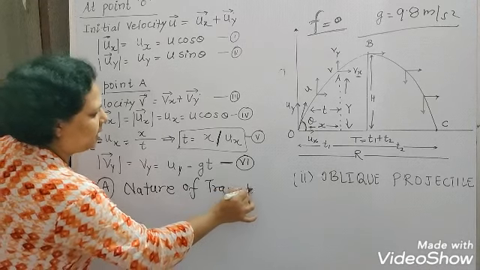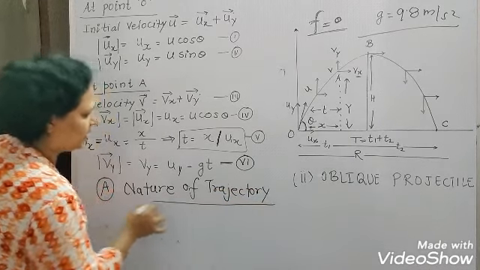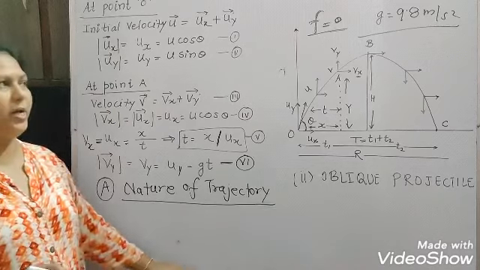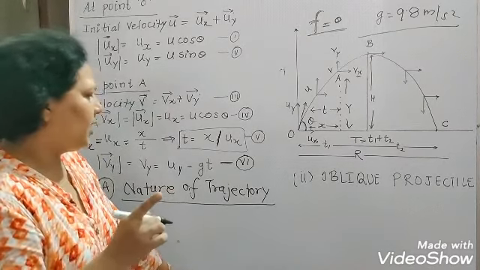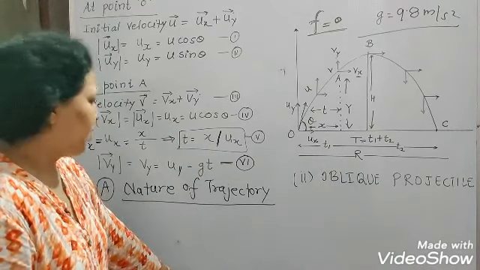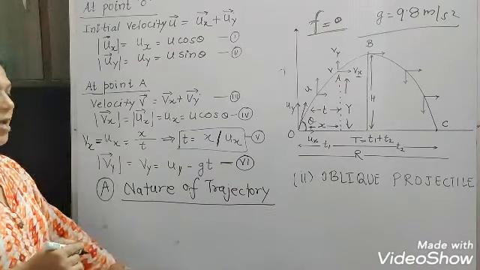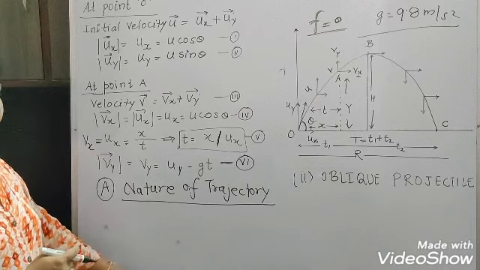I already explained to you, trajectory means the path followed by the projectile. The path followed by the projectile is called trajectory. We are calculating what will be the nature of the trajectory.